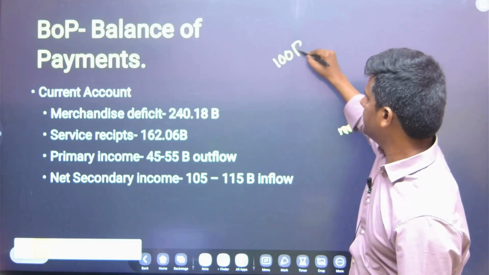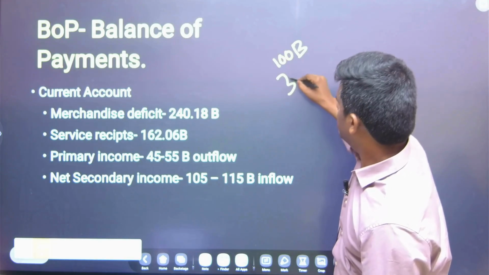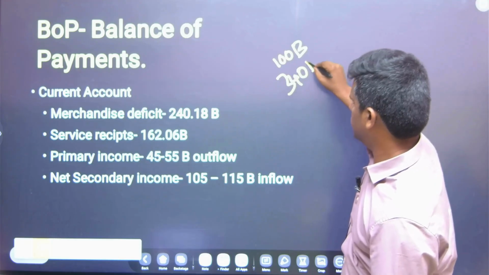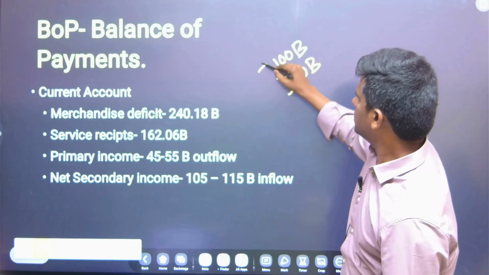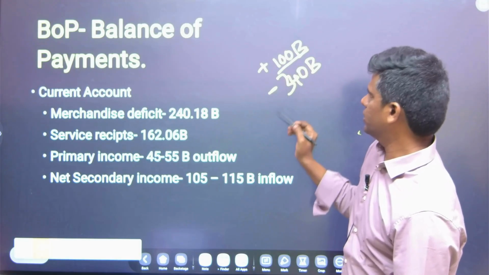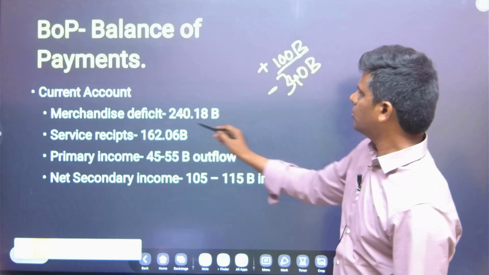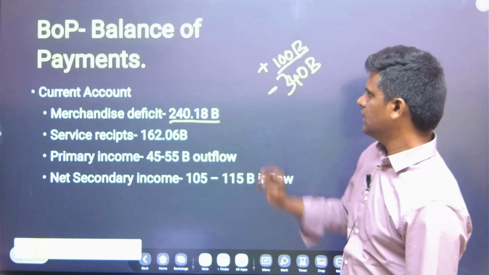It's an example, a hypothetical case, and we are importing approximately 340 billion. So this is positive, so we are exporting, and this is negative, we are importing. So the total is around 240 billion deficit. So what does it mean?